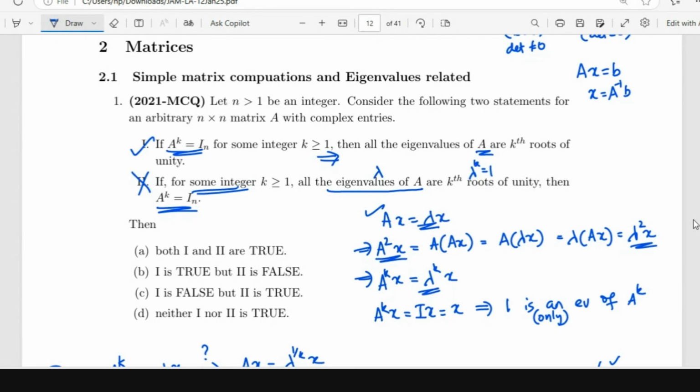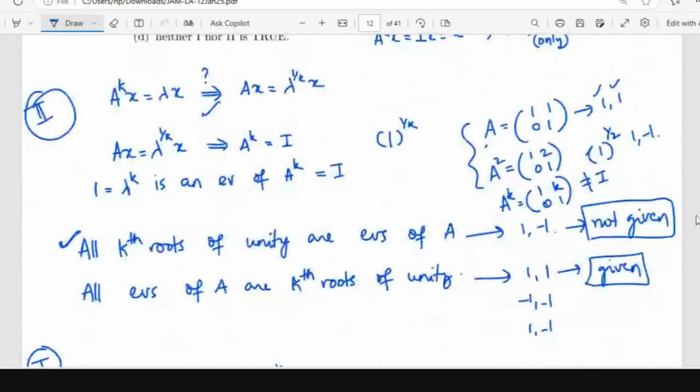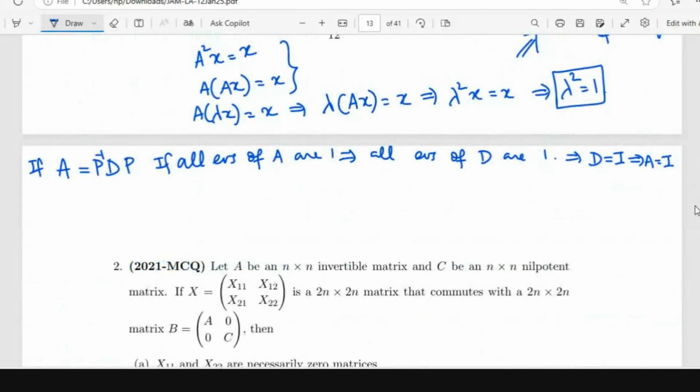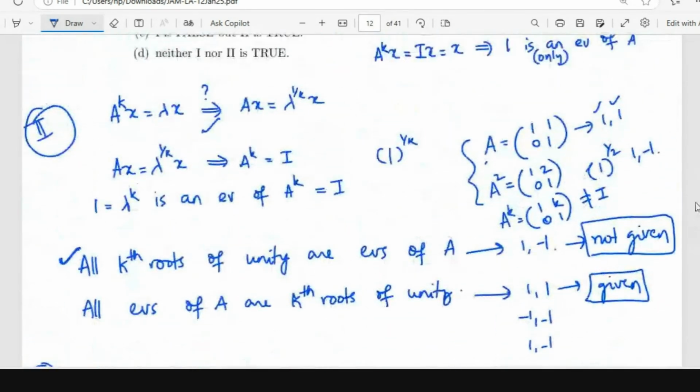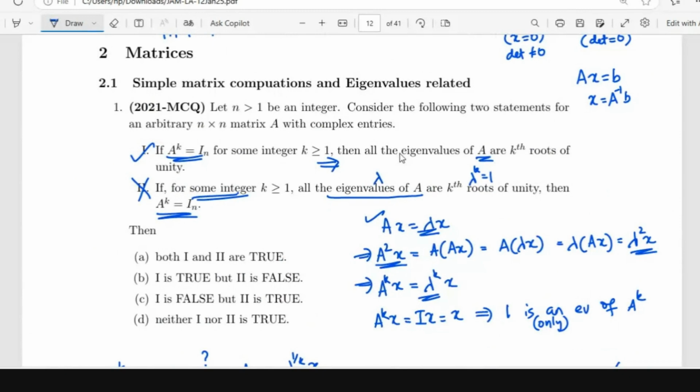Madam, A power K can be equal to an upper triangular matrix with all diagonal entries 1. So you're saying A power K, why should it be In? It can be a non-diagonal upper triangular matrix with all diagonal entries equal to 1.